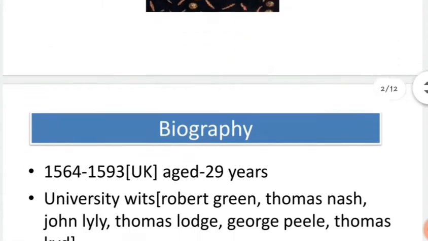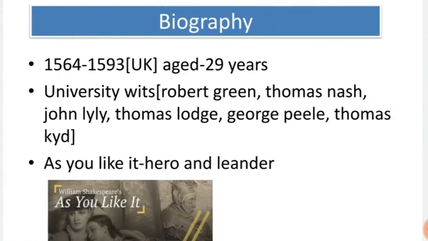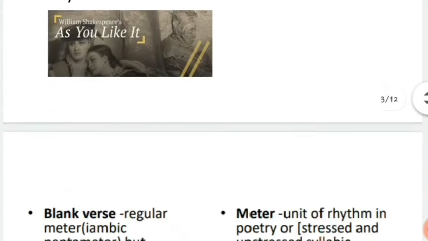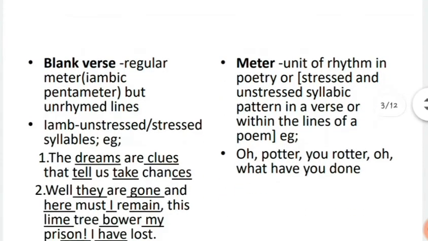Christopher Marlowe, who is also known as Kit Marlowe, was born in England in the year 1564 and died at a very young age in 1593. Marlowe was also included in the group called University Wits. We have already talked about the University Wits in the previous video. Marlowe also influenced the famous playwright and poet William Shakespeare. William Shakespeare quoted some lines from the poem Hero and Leander, which is by Marlowe, in his play As You Like It.